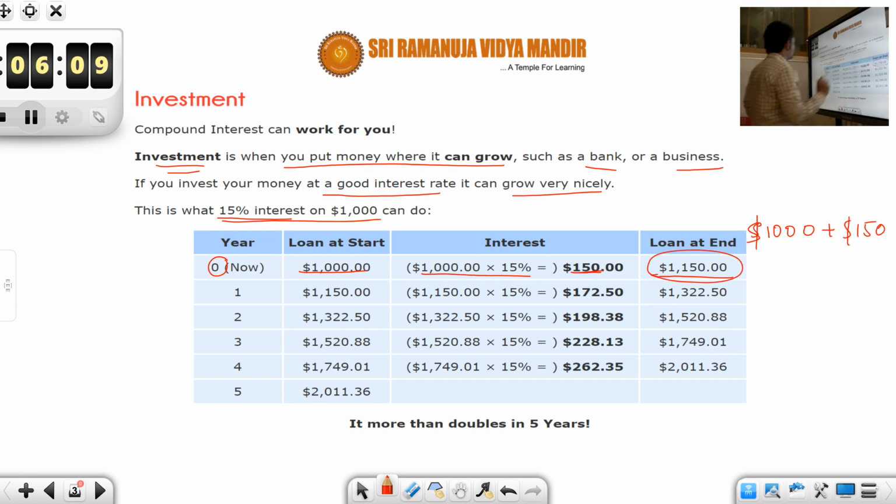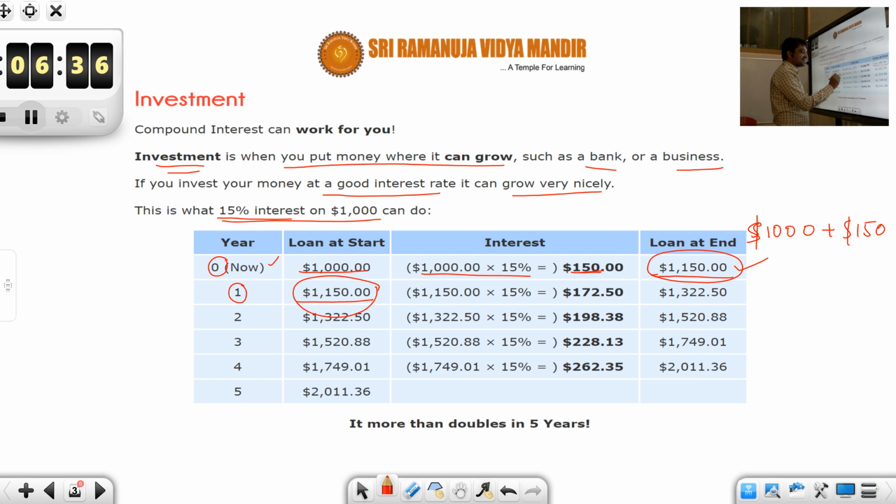Now, next, what happens in year 1? The loan you need to pay is $1,150, right? You need to pay, but suppose you haven't paid. Now, at the end of the second year, what will happen? Again there would be 15% interest, and it would be calculated on the total amount that needs to be repaid.